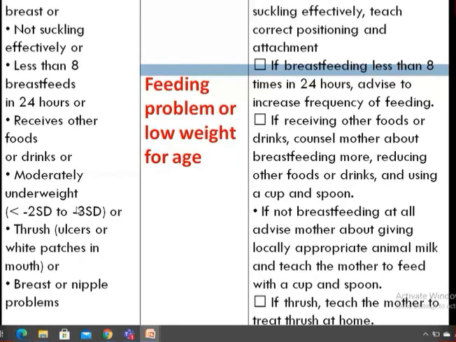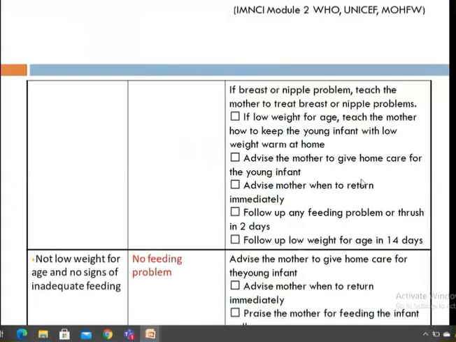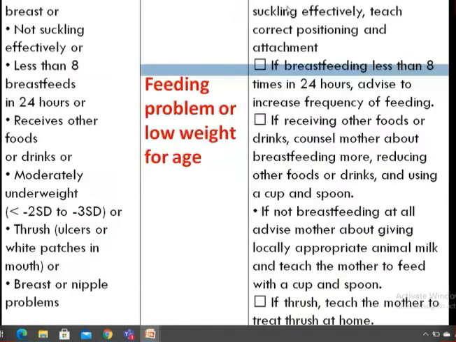You have to teach them the correct positioning and attachment. You have to make sure that the baby is suckling properly. If breastfeeding less than 8 times in 24 hours, advise the mother to increase the frequency. If the baby is receiving other foods or drinks, counsel the mother about breastfeeding more, reducing other foods or drinks, and using a cup and spoon. If not breastfeeding at all, advise the mother about giving locally appropriate animal milk, and teach her to feed with a cup and spoon. If thrush is present, teach the mother to treat thrush at home.